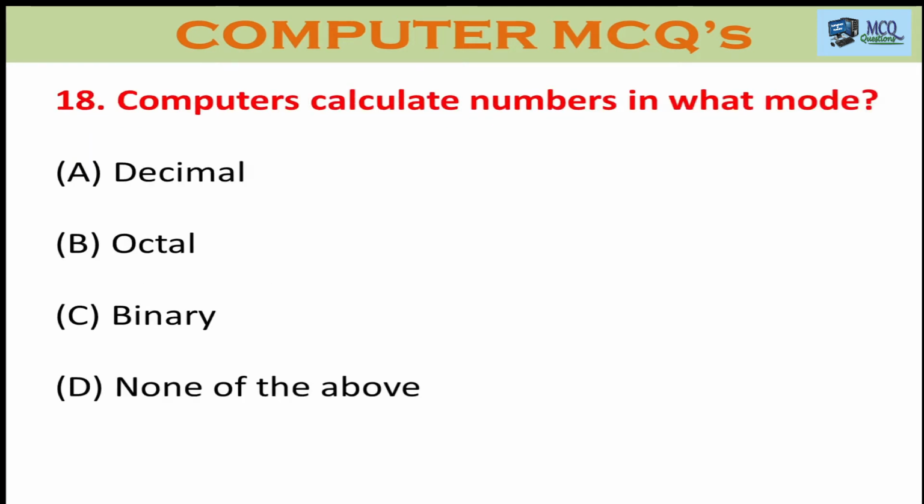Question number 18. Computer calculate numbers in what mode? Option A, decimal. Option B, octal. Option C, binary. Option D, none of the above. The computer always calculates by binary numbers. It understands 0 or 1. The right answer is C, binary.